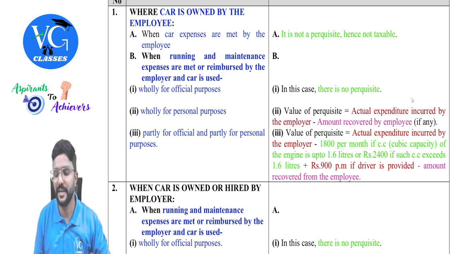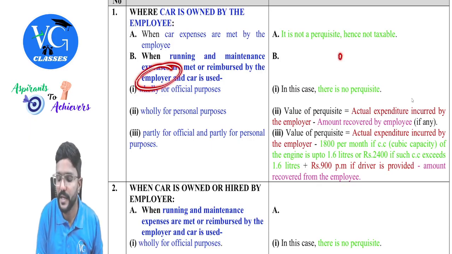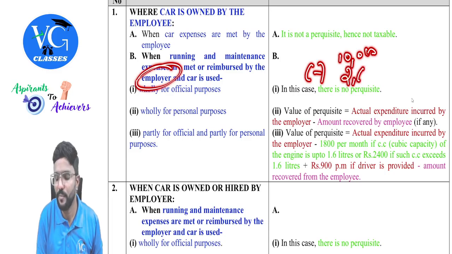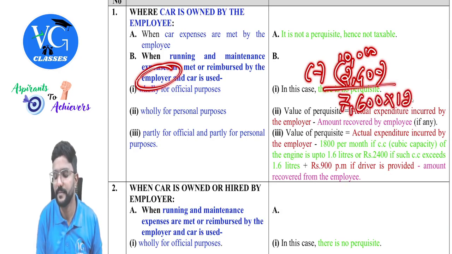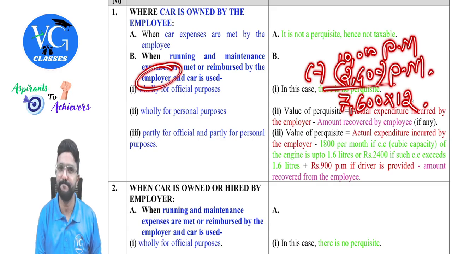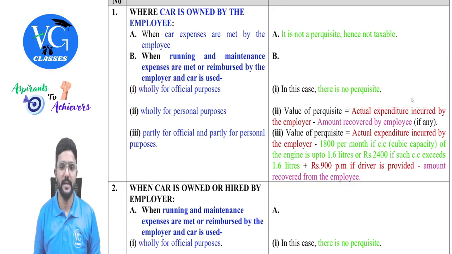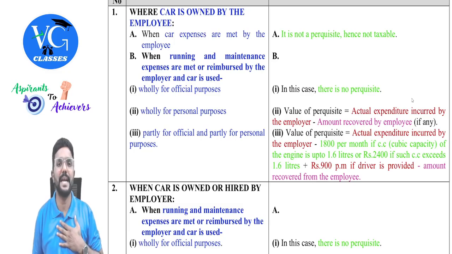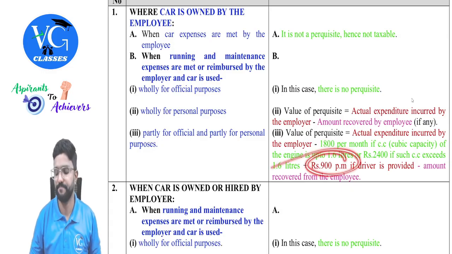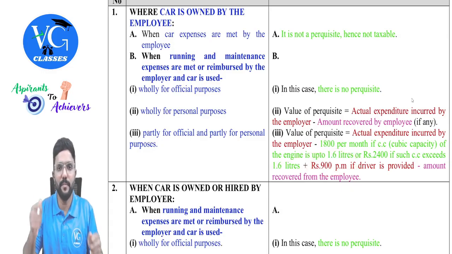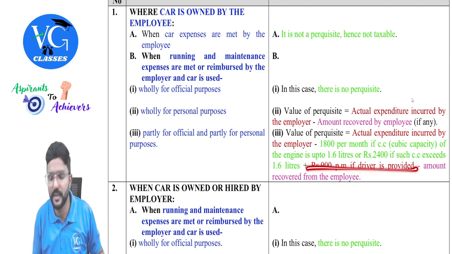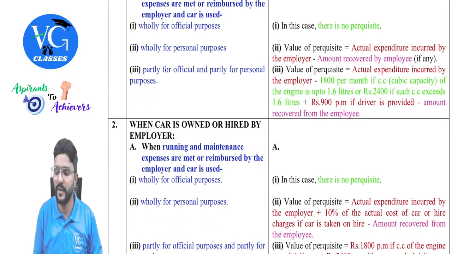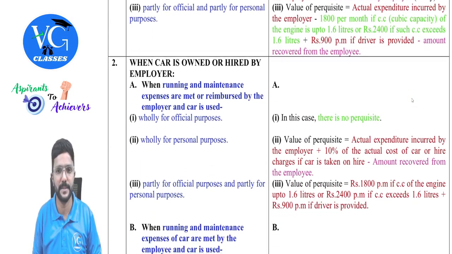For example, assume the actual expenditure per month incurred by employer is 10,000, and the CC of the car is more than 1.6. So how much should we reduce? 2,400. So how much will we get? 7,600 into 12. And please be careful, this is also per month. Clear? And if a driver is also provided, whose salary is paid by employer, then add 900. No, sir, the employee himself is driving the car. Then this part will not come. That's all. Even here, if any amount is recovered from employee, reduce it, guys.